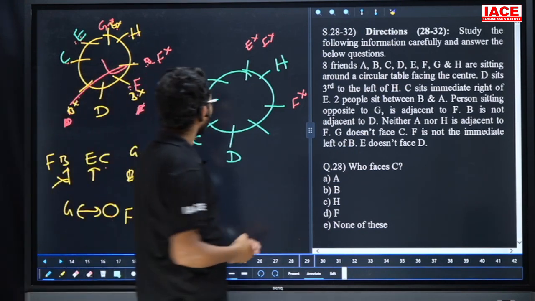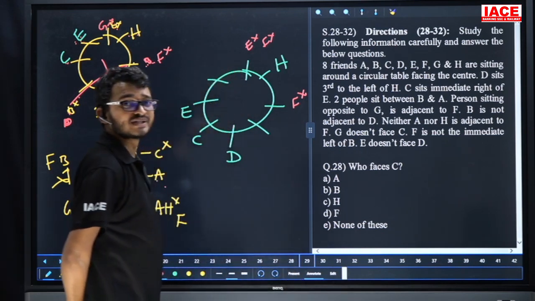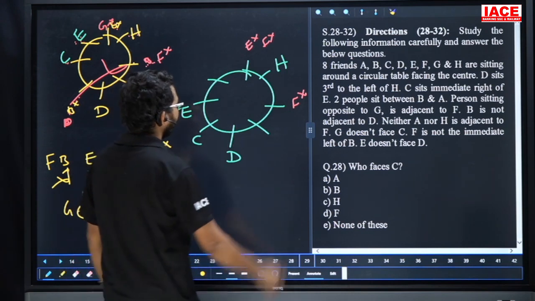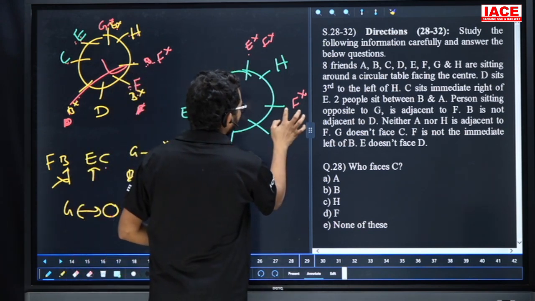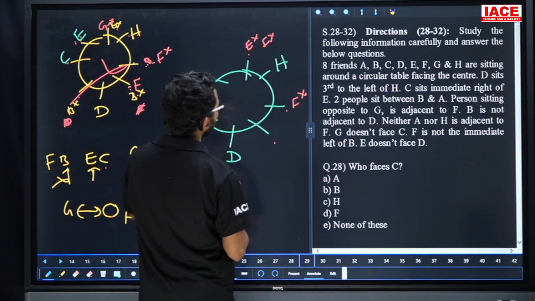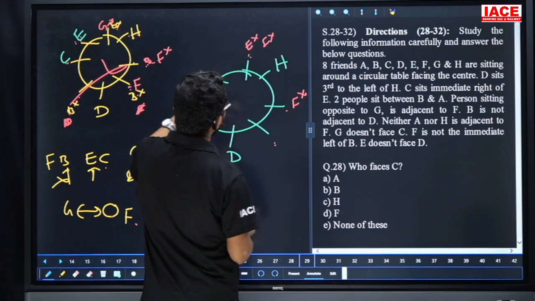Now take this one. Friends, check it. Here our requirement is what? F is an immediate neighbor of the one who is opposite to G. Suppose I take G opposite to here, F has no chance. If I take this one, G opposite to here, F has a chance. If I take G here, F has a chance. If I take G here, F has no chance.